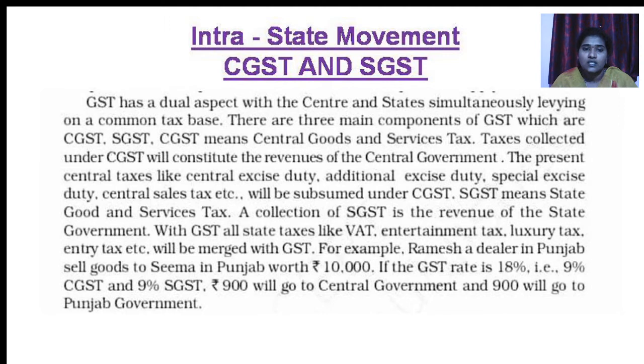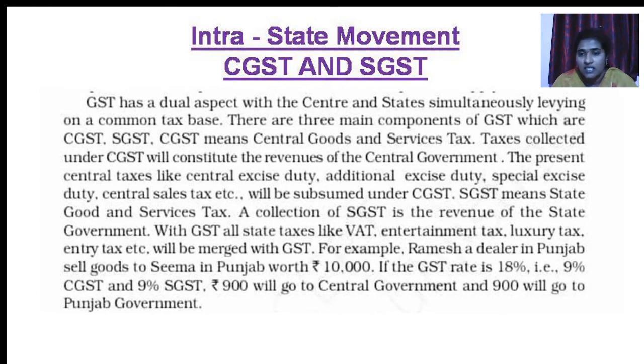Whatever the tax is to be earned related to CGST, that we can call as central government tax. The present central taxes, like for example central excise duty, additional excise duty, special excise duty or central sales tax, etc. These are some of the examples of CGST.